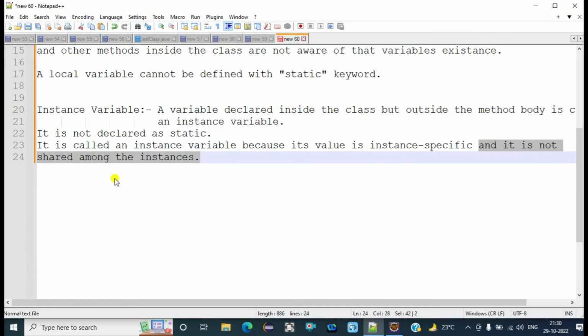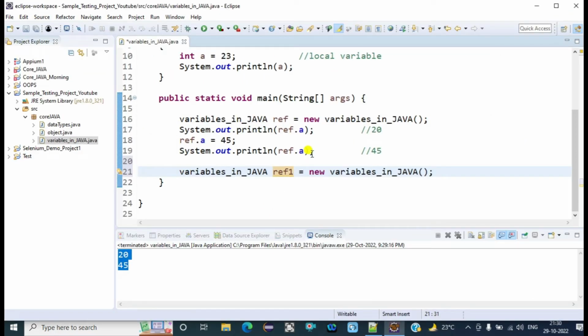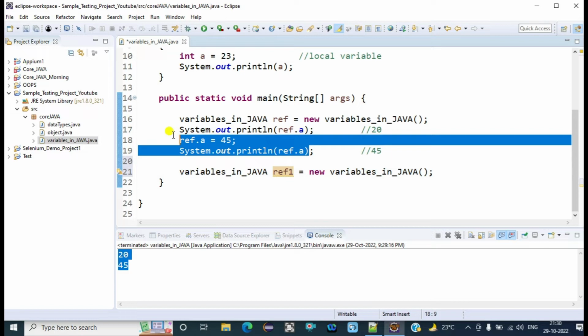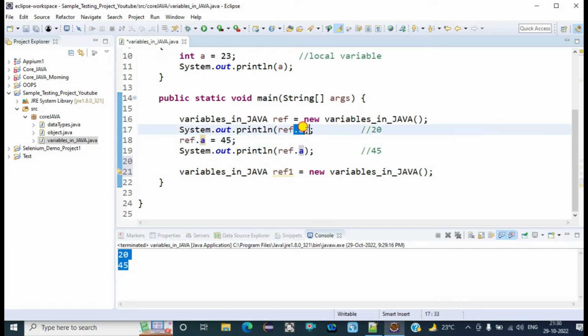But the point we need to discuss here is that values of instance variables are not shared among different instances. The value of a which we updated to 45 was updated inside the ref object.